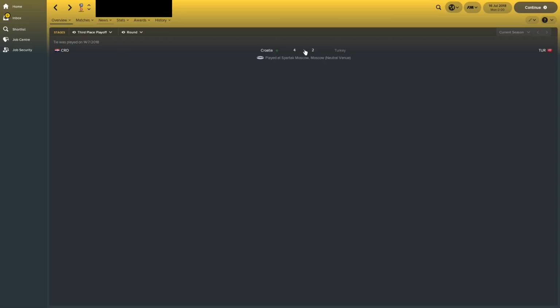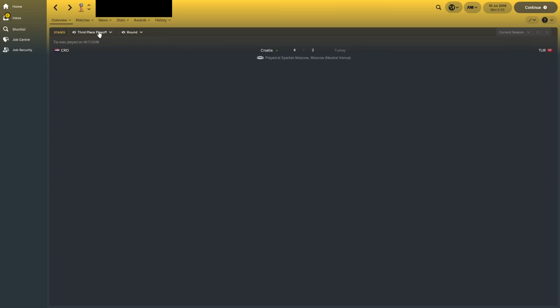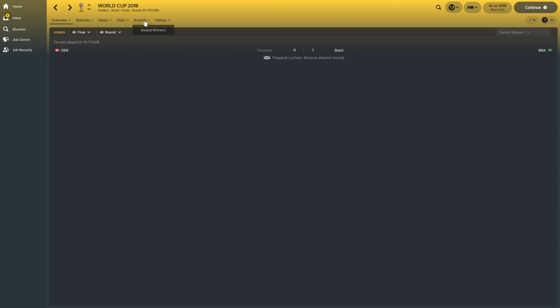Third place playoff, another really good game. Croatia beat Turkey 4-2 after extra time. And the final was won by Brazil 1-0 against Denmark. So they did the job. Pretty boring final. 31st minute winner from Casemiro. Denmark just weren't strong enough to defeat Brazil, unfortunately.